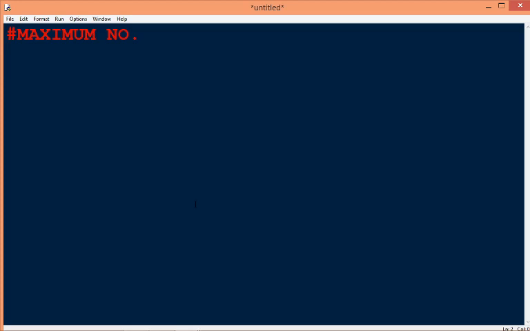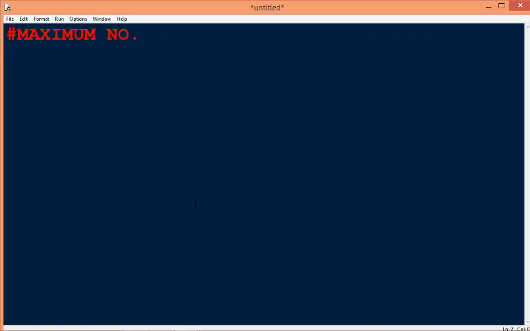In this part we have to decide what inputs we need in our program. So in this program we are going to find out the maximum number among three inputs. So we need those three inputs from the user.